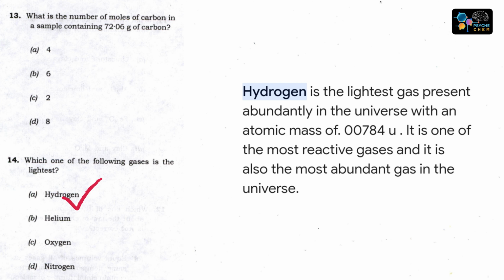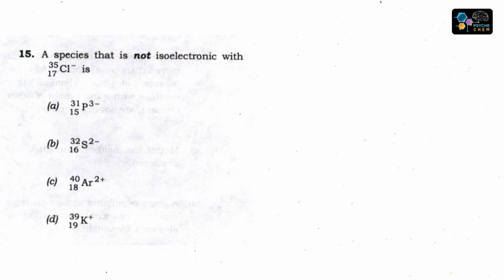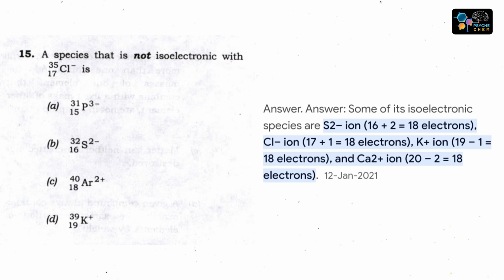hydrogen. A species that is not isoelectronic with chlorine 35, 17, इसका वही एटॉमिक नंबर और मास है, दैट इज गिवन. सो द राइट आंसर इज, आपको दिख रहा होगा P3-, S2-, Ar, पोटेशियम, and we already know about the N3-, S2-, Cl-. These species have a distinct amount of electrons, so these are not isoelectronic species. So the right answer is B, S2-.